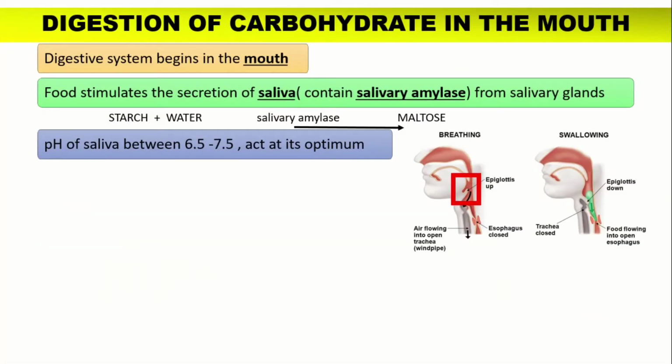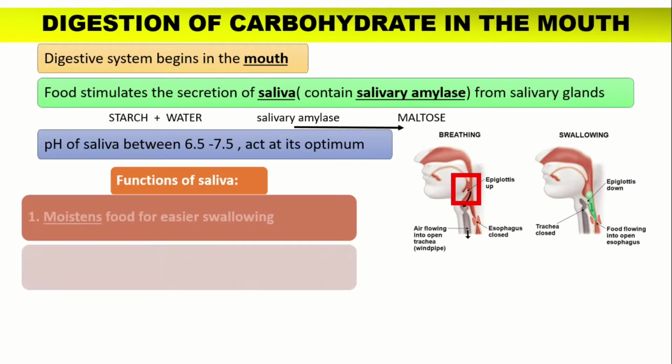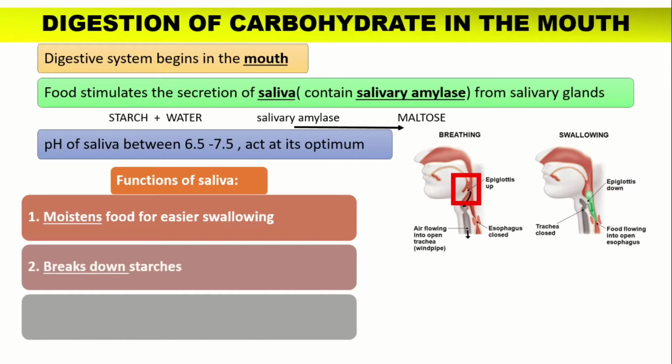The digestive system begins in the mouth. The food that we eat will stimulate the secretion of saliva. Our saliva contains salivary amylase secreted from the salivary gland. The salivary amylase will break down the starch into maltose. The optimum pH of saliva is about 6.5 to 7.5. Now, let me discuss the functions of saliva. The first one is to moisten the food for easier swallowing, break down the starch, and help food to form boluses.